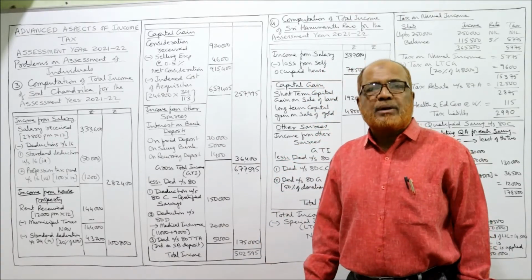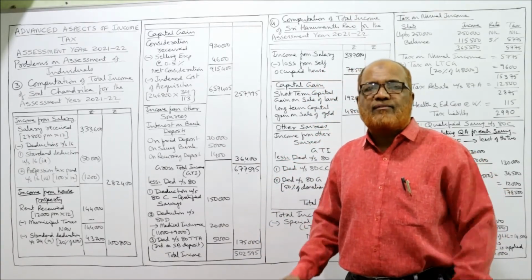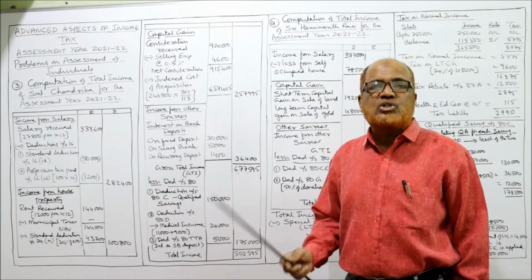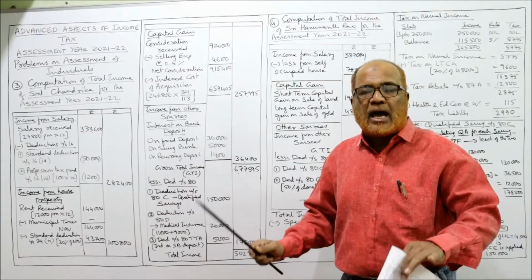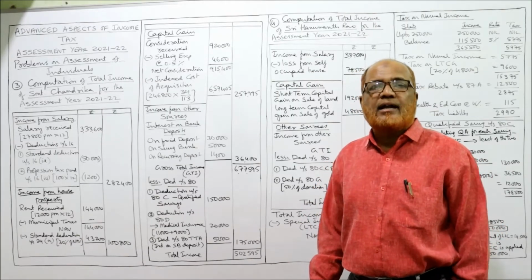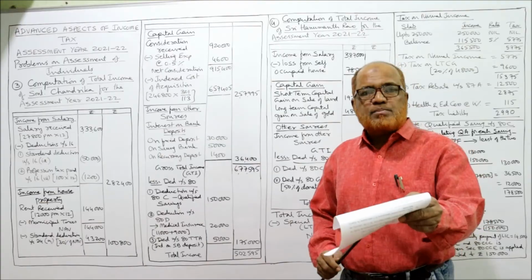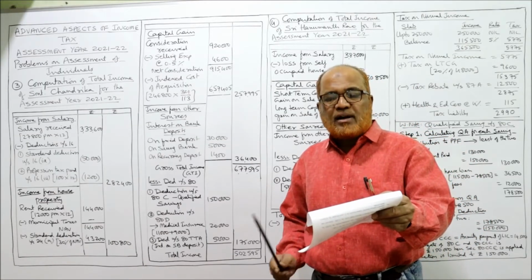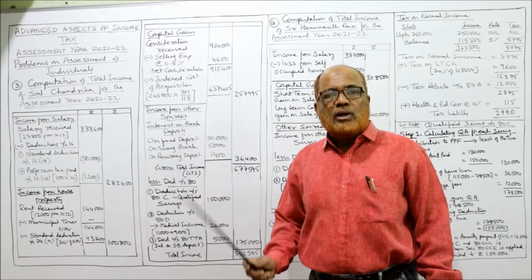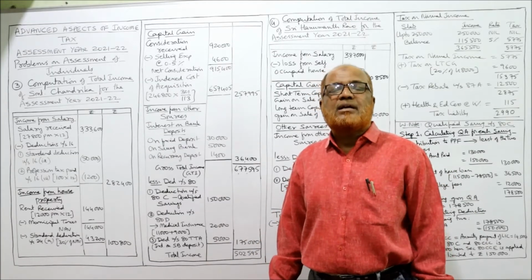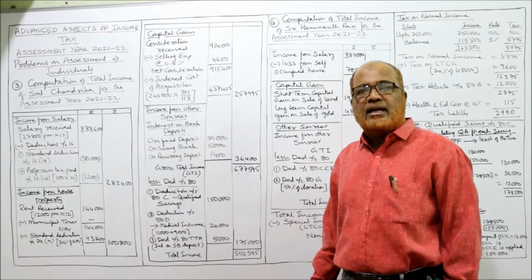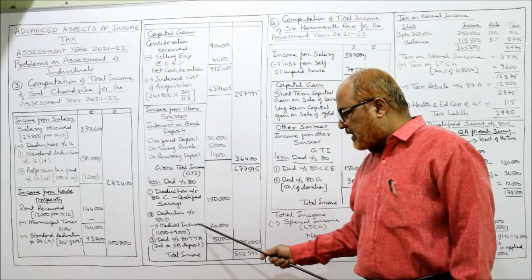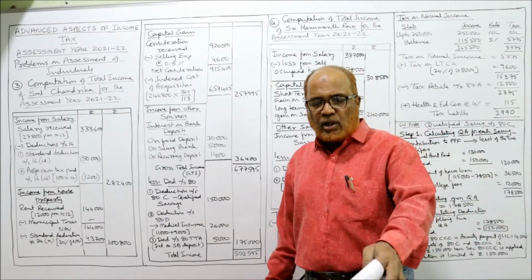Medical insurance premium paid on one's own life, the life of the spouse, or dependent children is allowed as deduction under section 80D. Here she has paid 11,000 and 9,000 for dependent children. Both are allowed: 11,000 plus 9,000, 20,000 is allowed as deduction under section 80D. That's all the points.